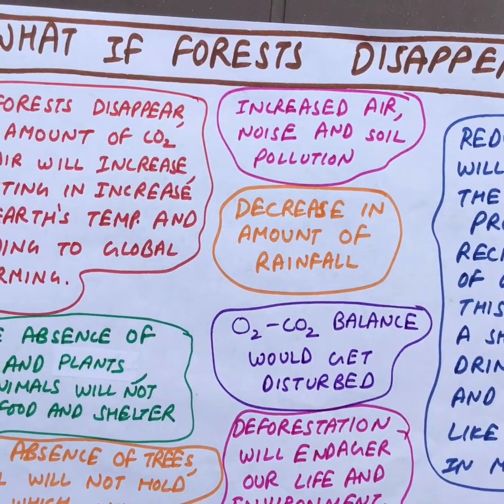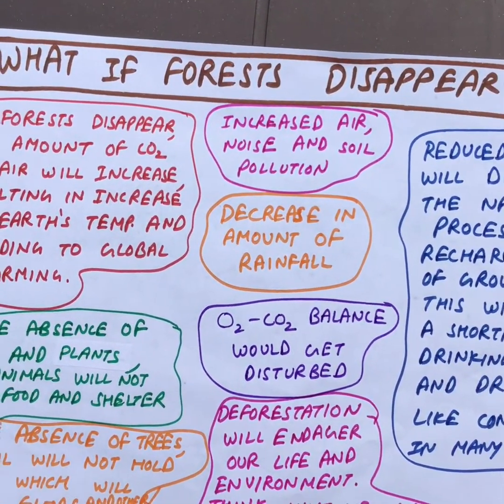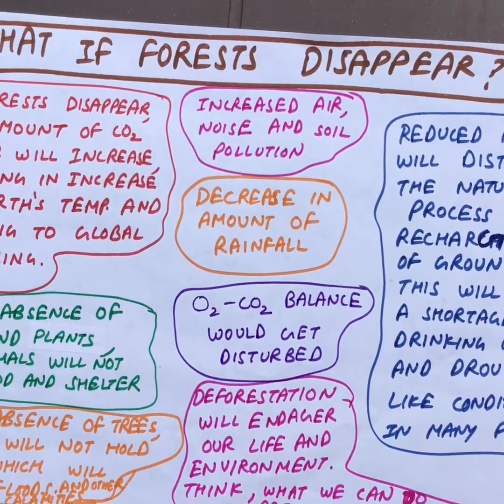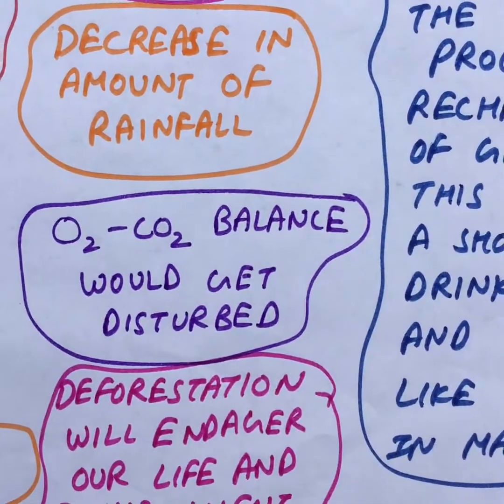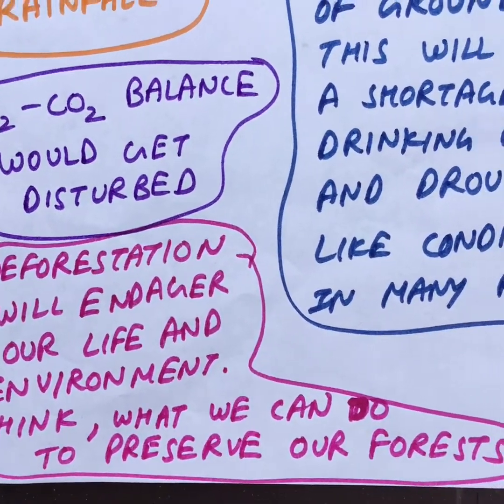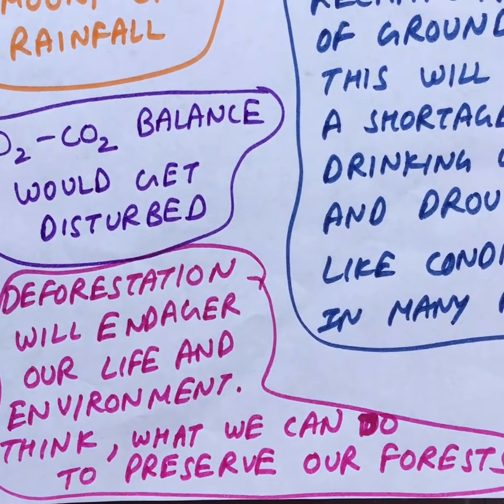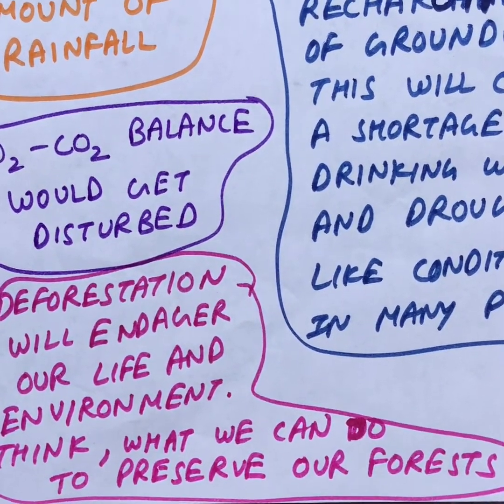There would be a decrease in amount of rainfall. The oxygen-carbon dioxide balance of atmosphere would get disturbed. The deforestation will endanger our life and environment. Therefore, we should think what we can do to preserve our forests.